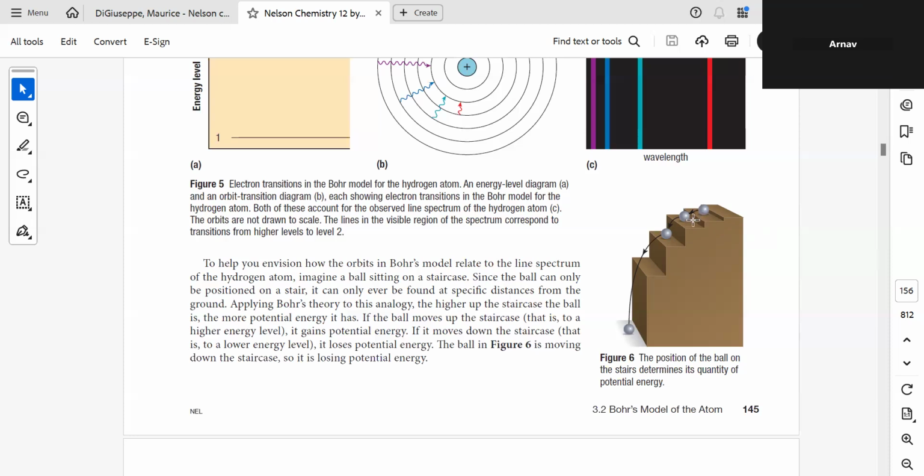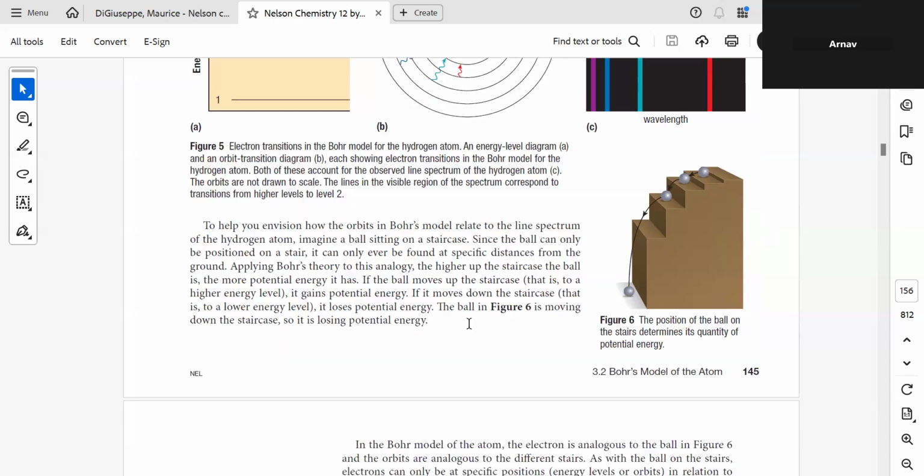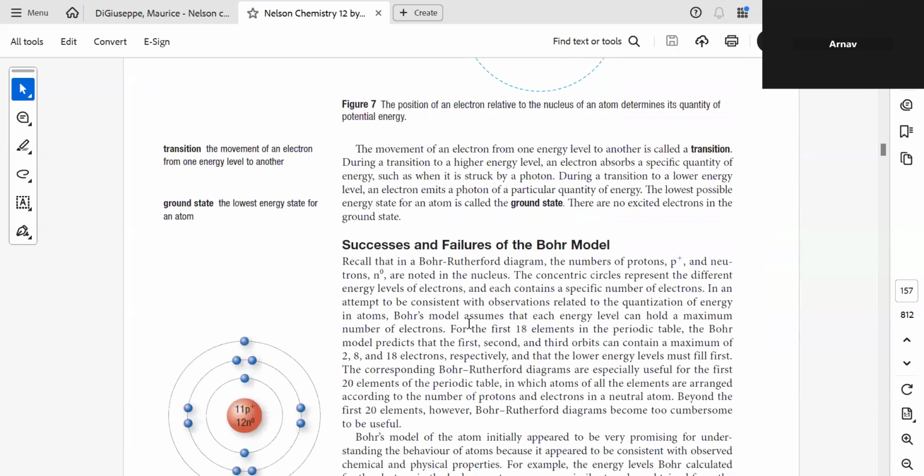So jumping from sixth to seventh is easy. Jumping from fourth to fifth is easy, fifth to sixth is easy, but jumping from first to second or first to third is relatively challenging. Make sense?